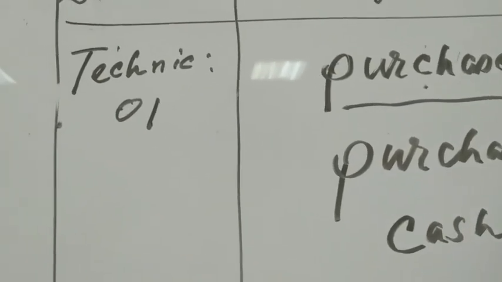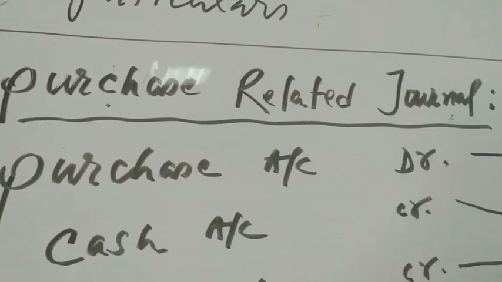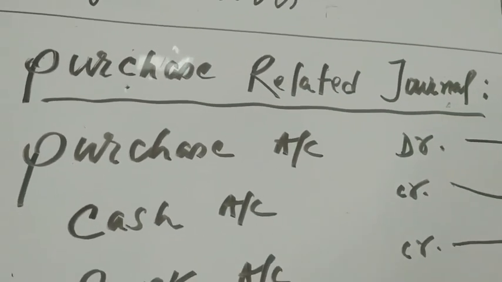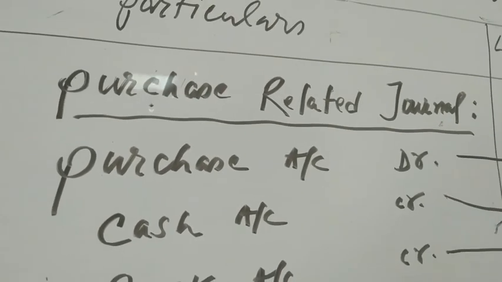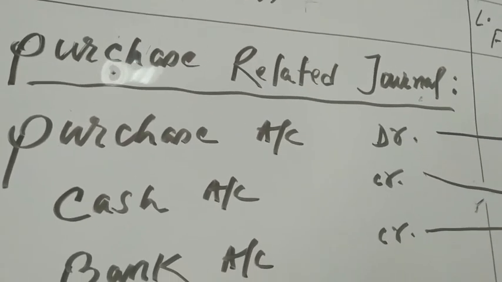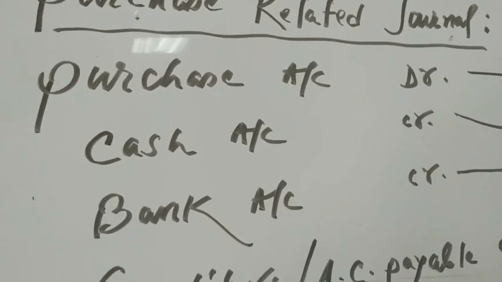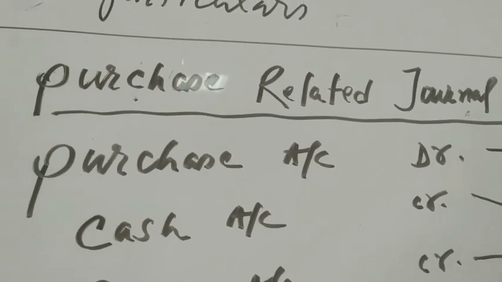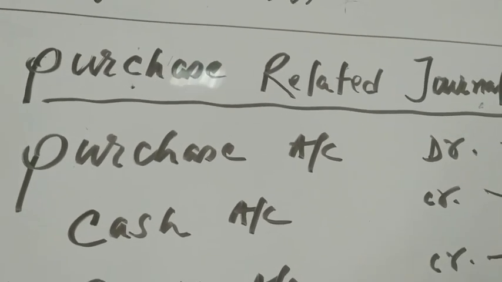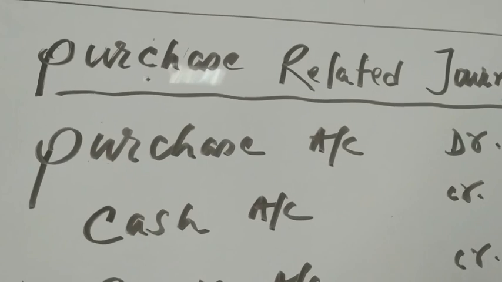This is technique number 1, purchase related journal. In my last virtual class, I discussed this journal. Now I am showing it again. For purchase related journals, you have to consider this is goods purchased, not any asset purchased.